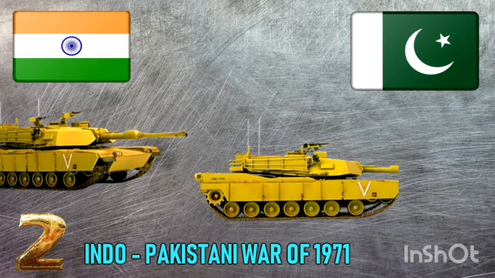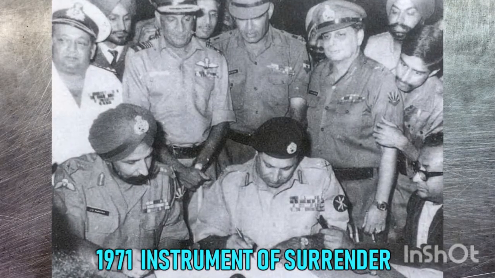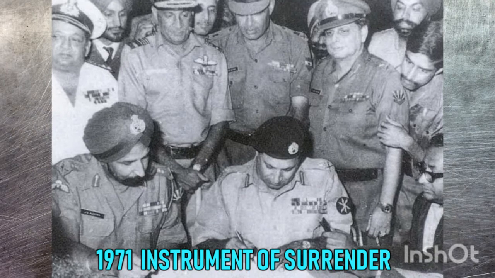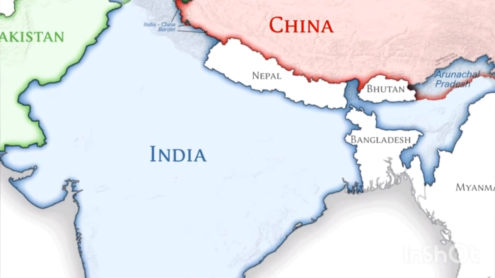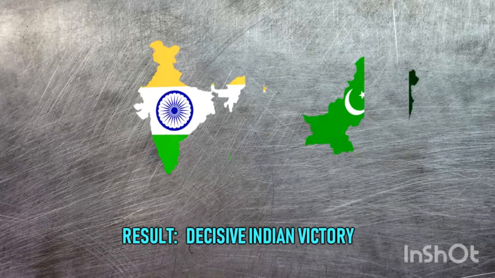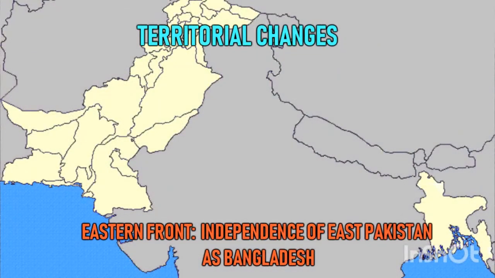Number 2. Indo-Pakistani War of 1971. During the war, Indian and Pakistani militaries simultaneously clashed on the eastern and western fronts. The war ended after the Eastern Command of the Pakistan military signed the Instrument of Surrender on 16 December 1971 in Dhaka, marking the formation of East Pakistan as the new nation of Bangladesh. Result: decisive Indian victory. Territorial changes. Eastern Front: independence of East Pakistan as Bangladesh.